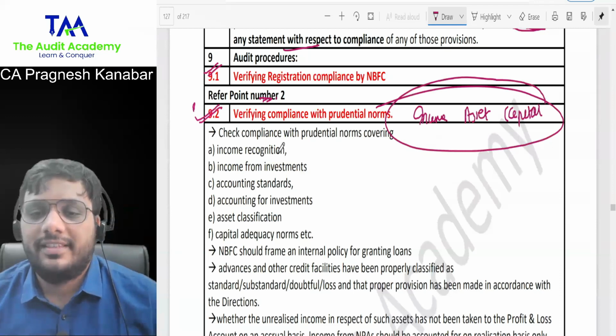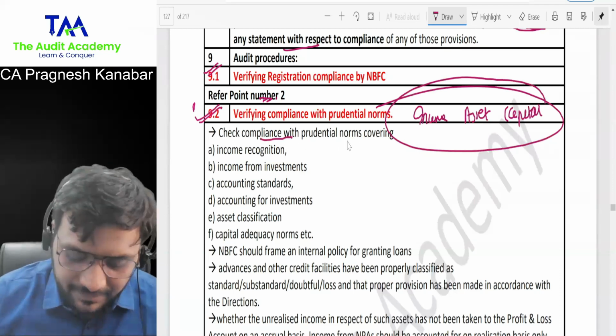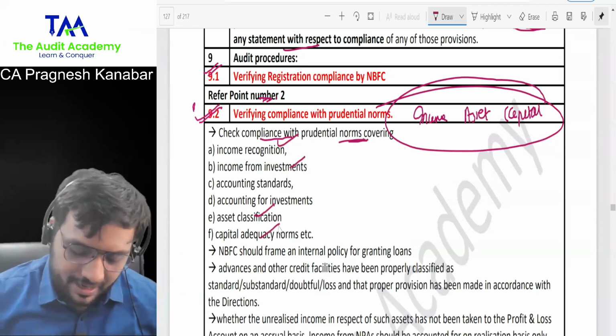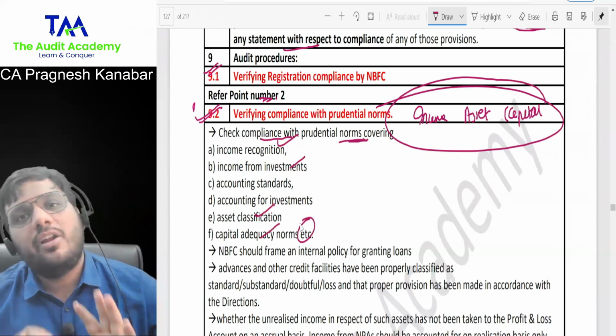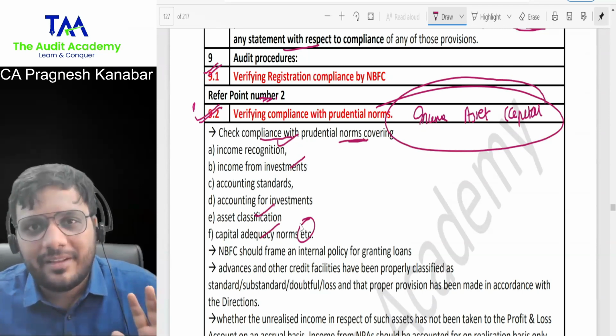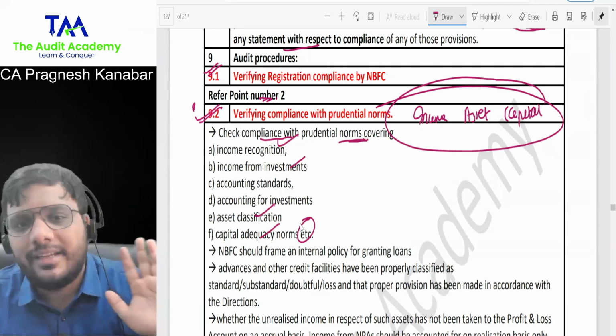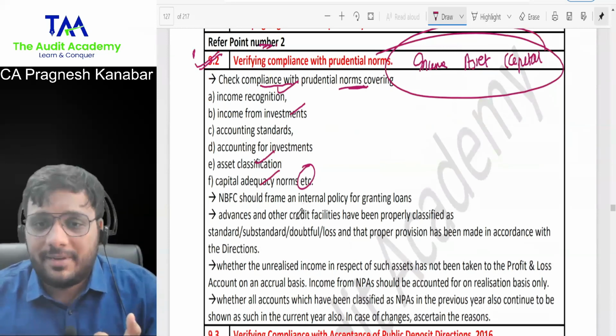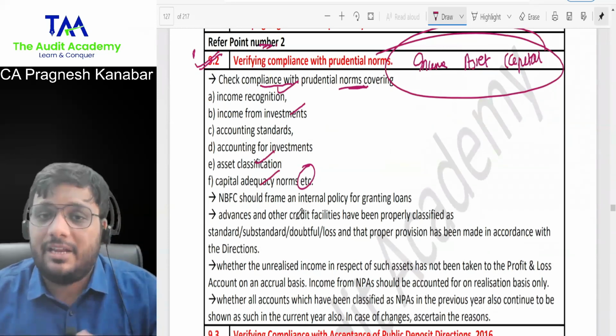Okay, so look at this. Check compliance with prudential norms covering income, asset, capital, etc. There are lots of prudential norms circulars given by RBI, but your module is talking about income, asset, and capital. So you just write 2-3 examples of prudential norms: income recognition, asset classification, capital adequacy norms, etc.